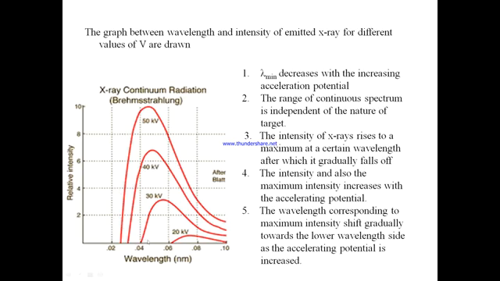The intensity, and the maximum intensity, for a given wavelength increases with the increase in applied potential difference. The wavelength corresponding to maximum intensity shifts gradually towards the lower wavelength side as the accelerating potential is increased.